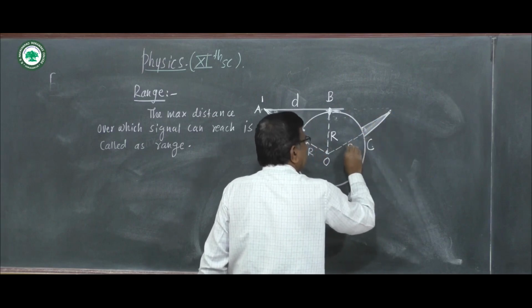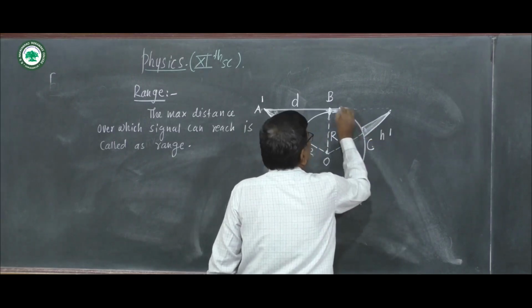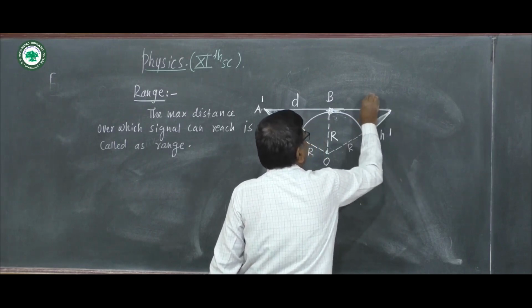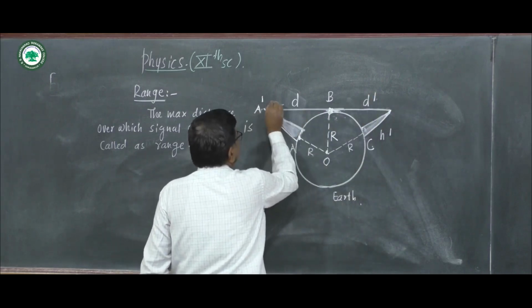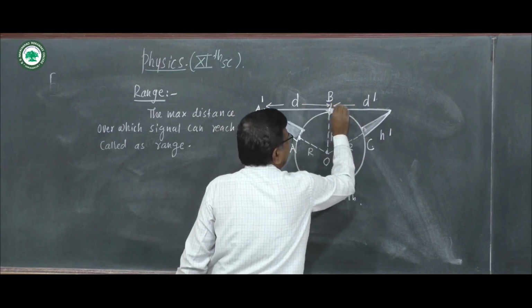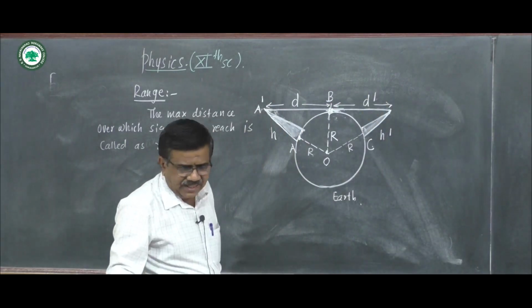This is again R, this is h, this is h dash, and from B to C dash this distance is D dash. This distance is D.